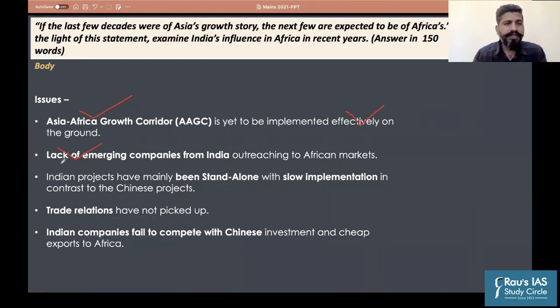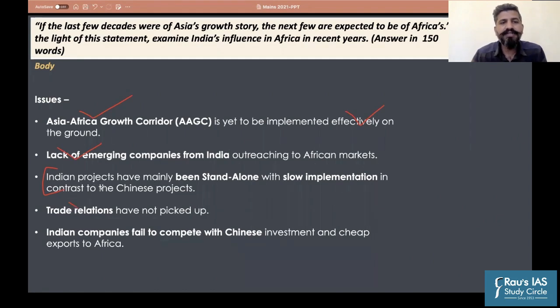Then if you look at India's projects, they are mainly standalone projects. For example, one project of India would be in the agriculture sector, the other would be in some other field, but there is not much integration here. Plus, the implementation is also slow. When China invests, it invests heavily and in an integrated manner. The Chinese companies are brought by the state itself, while the Indian government merely acts as a facilitator here. So Chinese investments have to be contrasted with India's investments. That is why India's projects are standalone in nature, plus there is slow implementation in contrast to the Chinese projects.